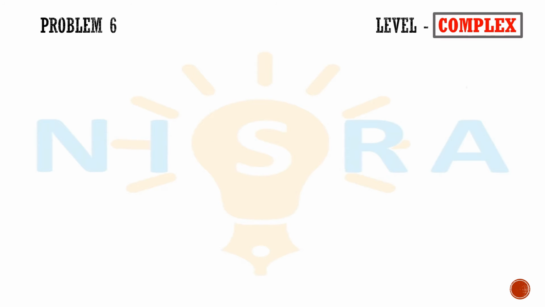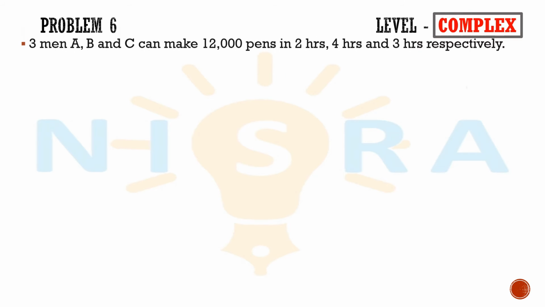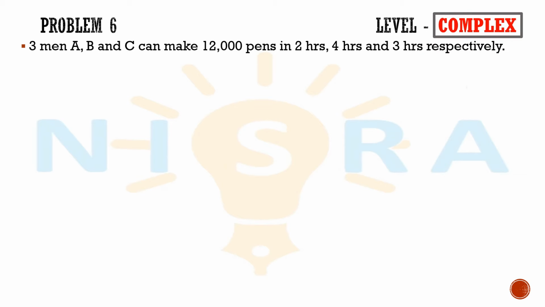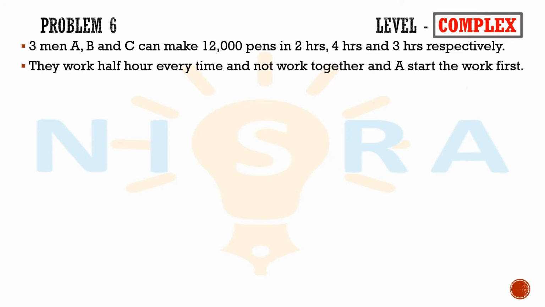Now we look into the next problem. Three men, A, B, and C, can make 12,000 pence in 2 hours, 4 hours, and 3 hours respectively. They work half hour every time and not work together, and A starts the work first. In how much time can they make 18,500 pence?